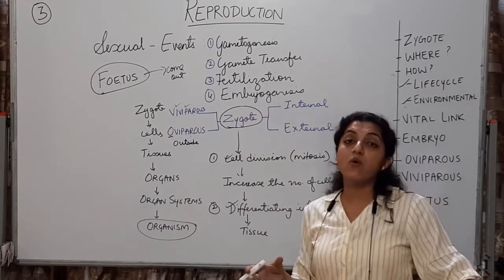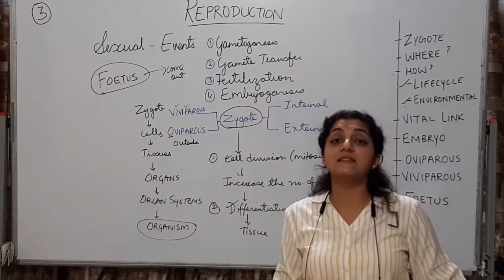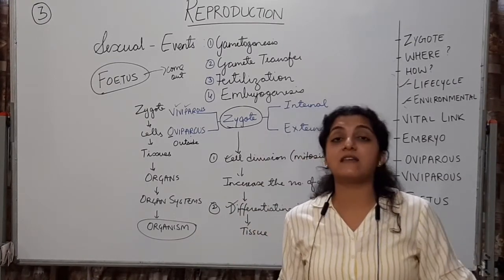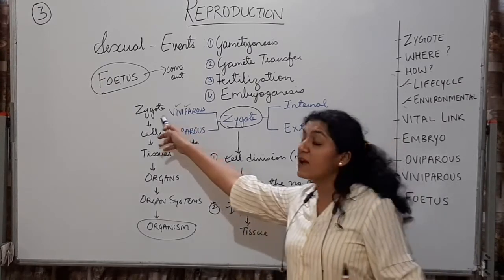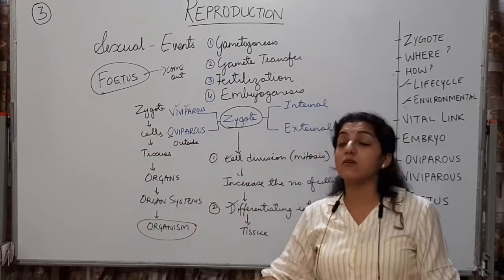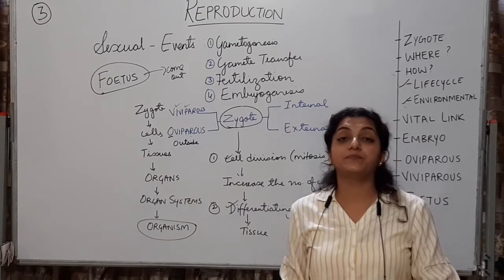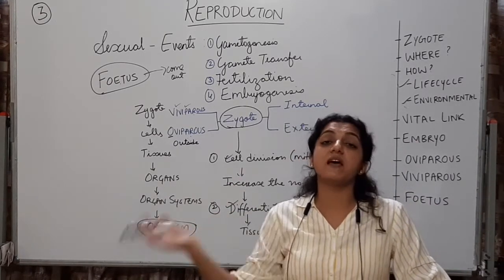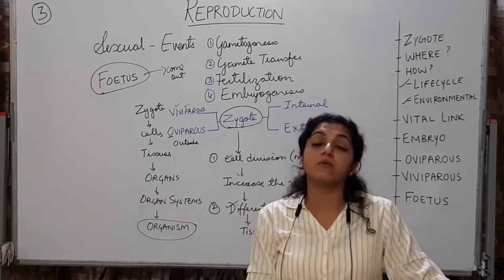So in the embryo, you will have more number of cells. You will have cells which are differentiated into specialized types. Okay, whereas in a zygote, this zygote will be unicellular. Embryo will be multicellular. It will show you differentiation of cells. This is the difference between zygote and embryo. उसको लिख लो आपकी notebook में.